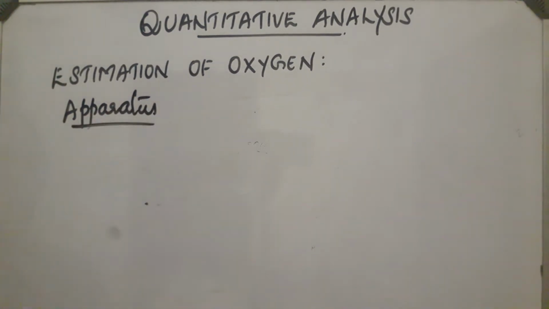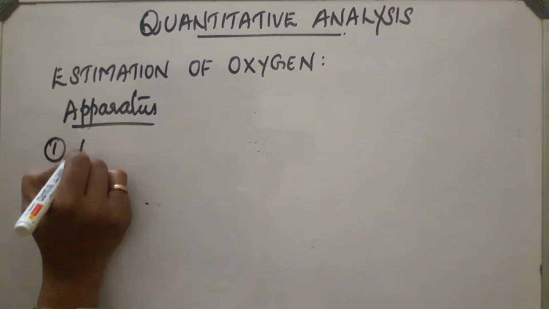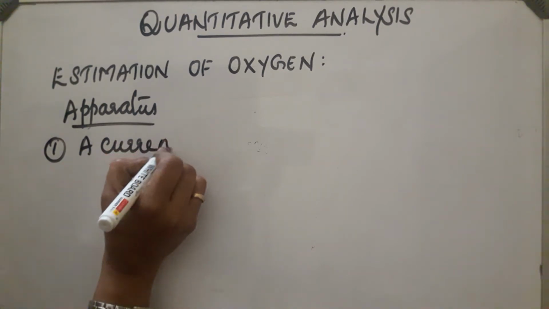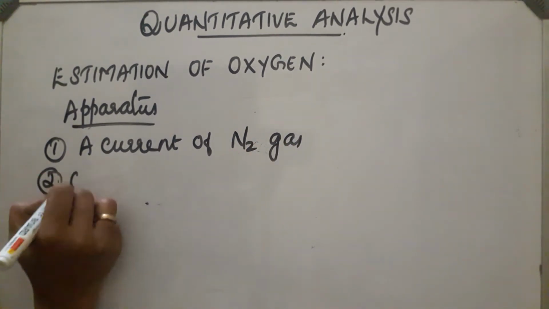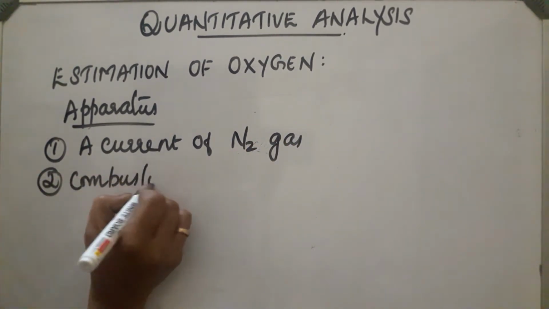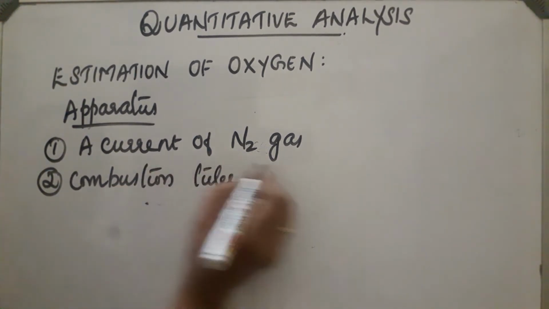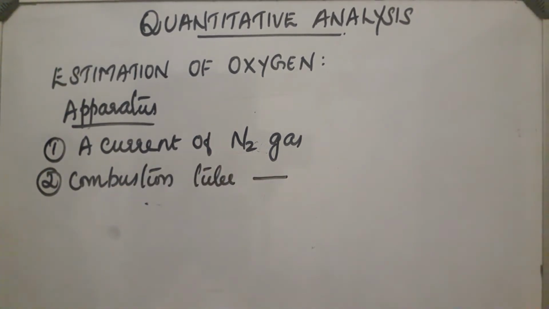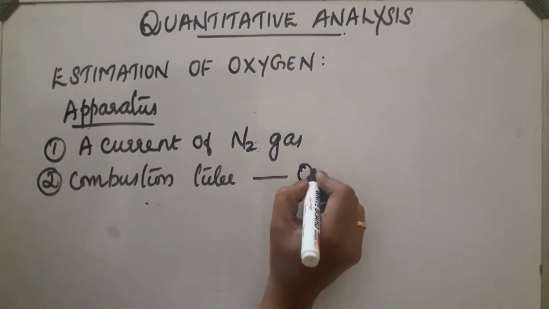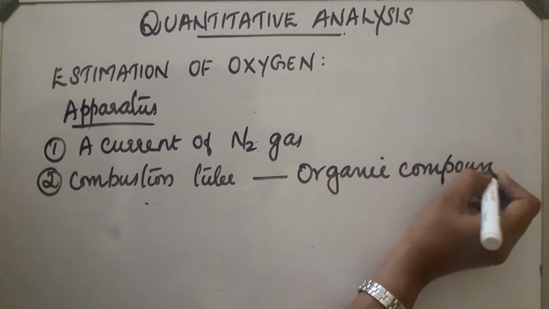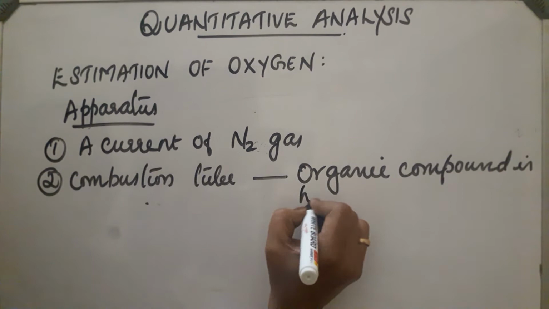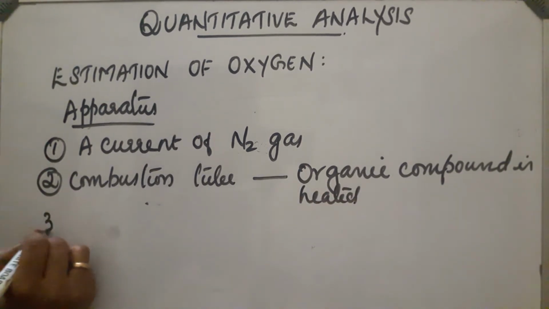A similar process is used here also. First, a current of nitrogen gas is passed into the combustion tube, where the organic compound is heated. So the organic compound gets decomposed.